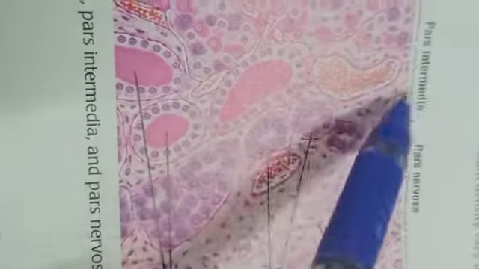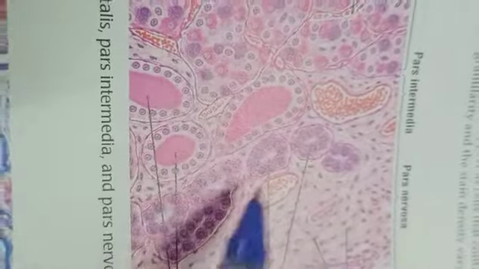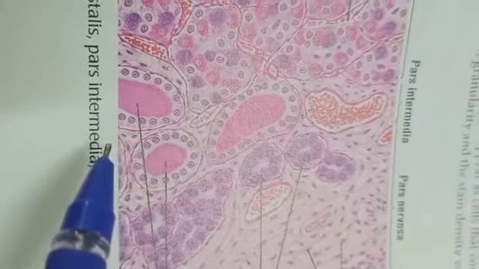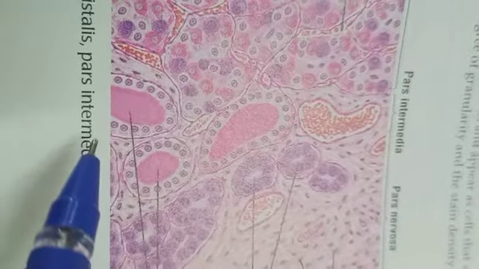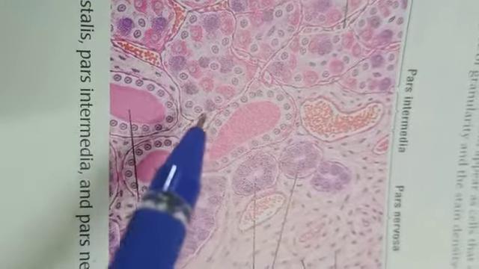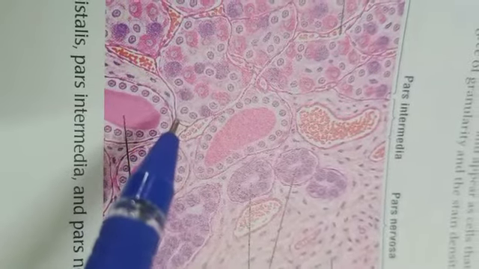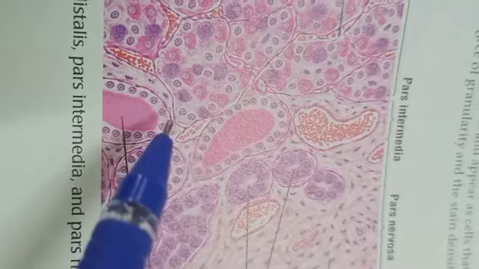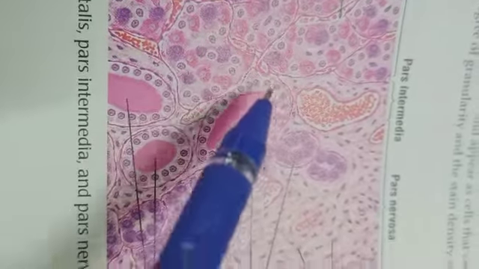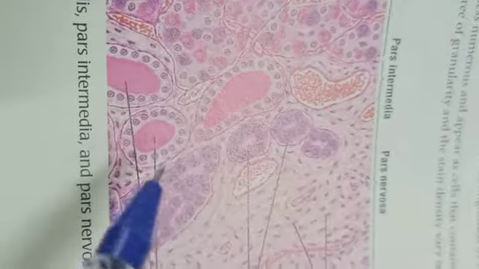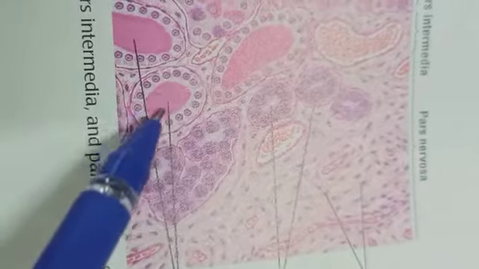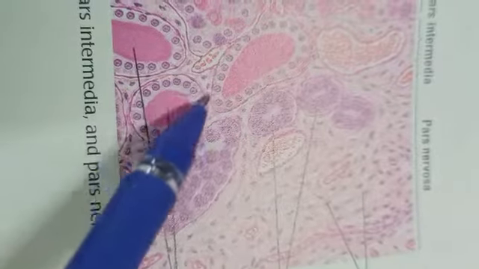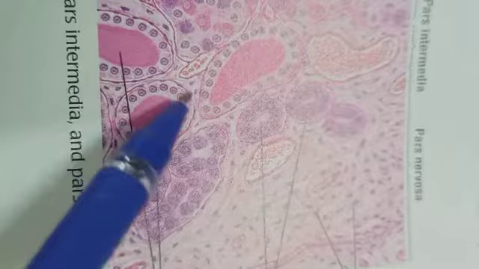Then coming to the intermediate lobe, this is the pars intermedia. In the pars intermedia, we can see colloid. It is made up of numerous basophil cells and chromophobe cells surrounding masses of colloid material. These are known as cystic follicles.